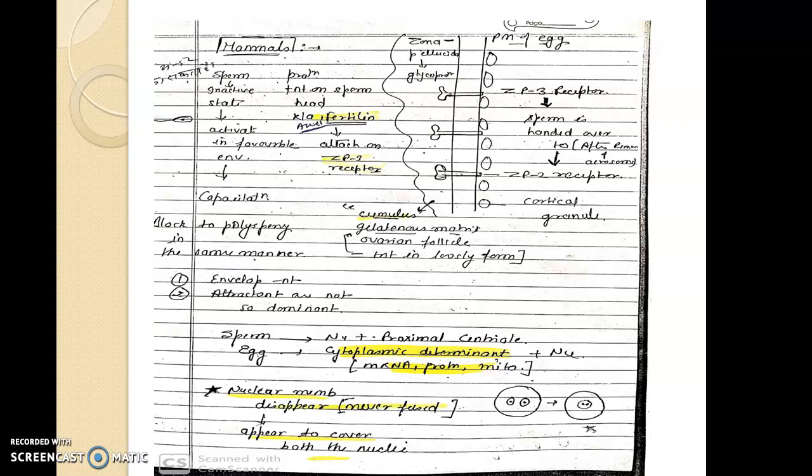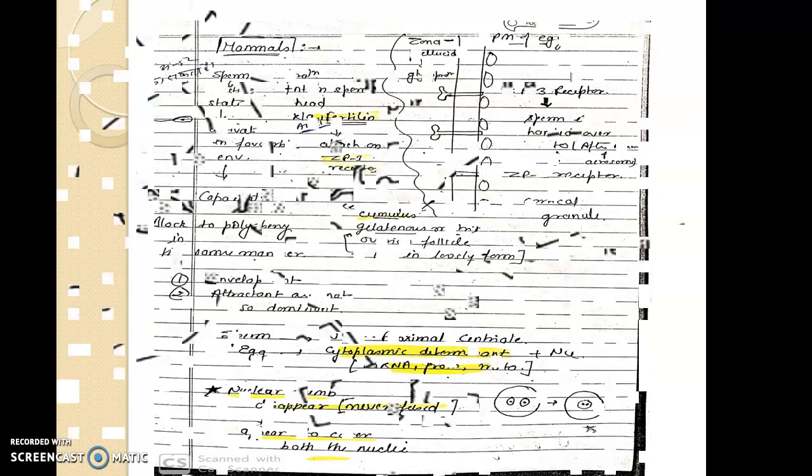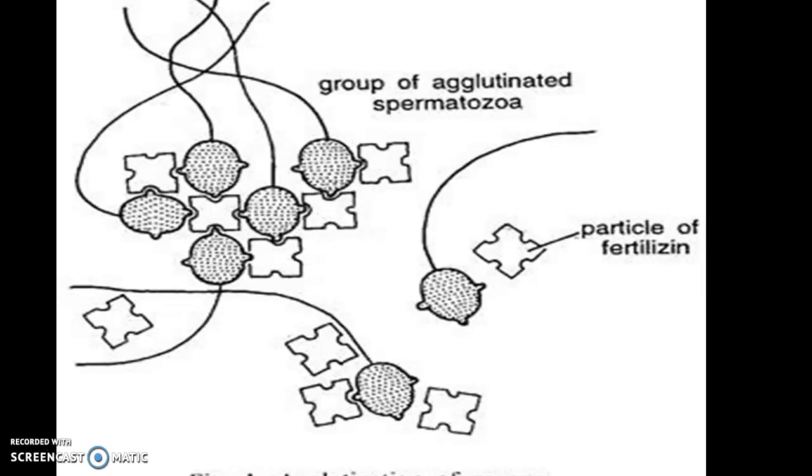There is a reaction between sperm and ovum called the fertilizin anti-fertilizin reaction. Here you will see the binding of fertilizin and anti-fertilizin.